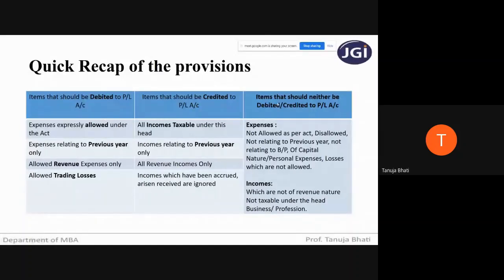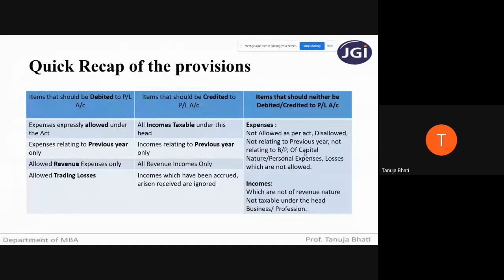Now, what are the items which neither should be debited nor credited to the P&L account? Coming to the expenses, all those items which are not allowed as per the Act, we are not supposed to debit. All items which are not relating to the previous year, we cannot debit. If they are not relating to business or profession, we are not allowed to debit.